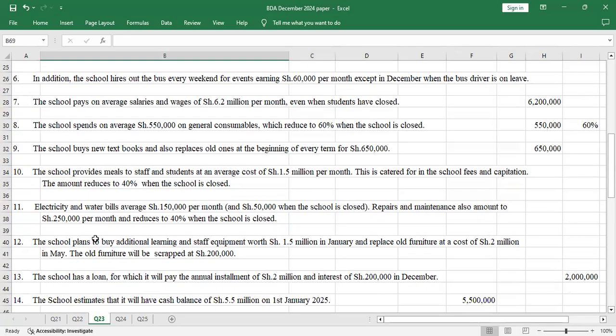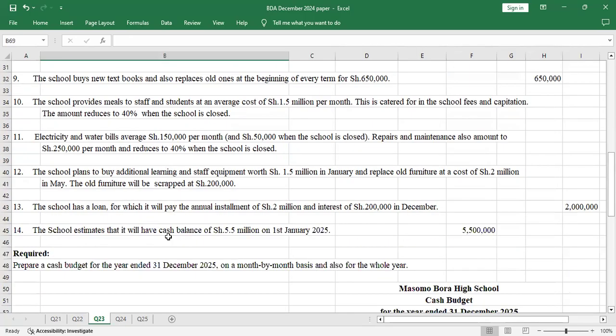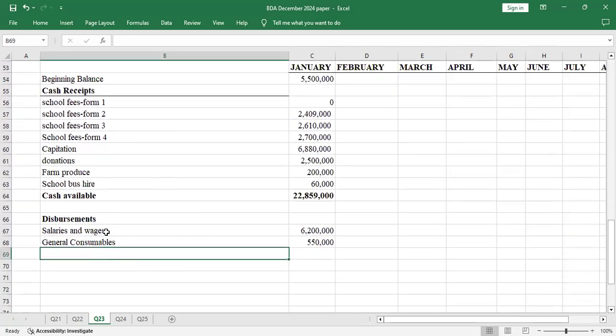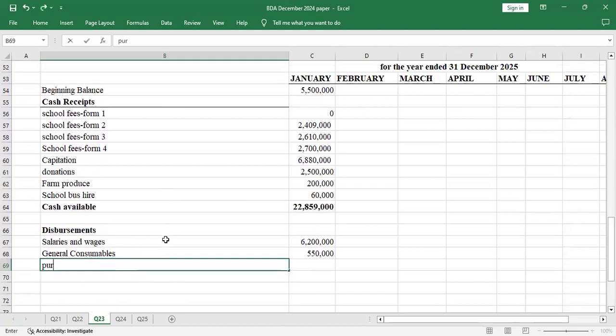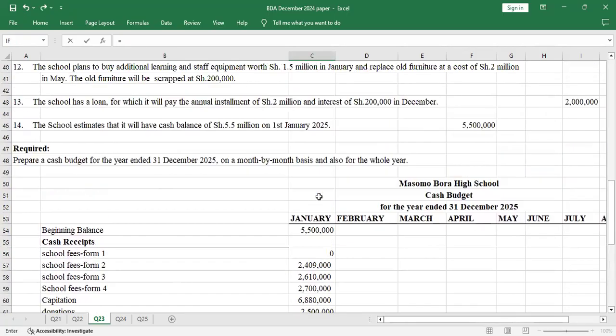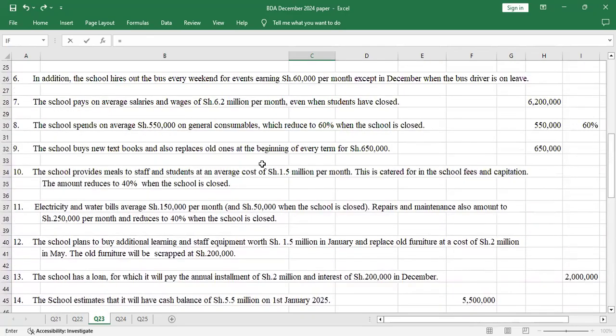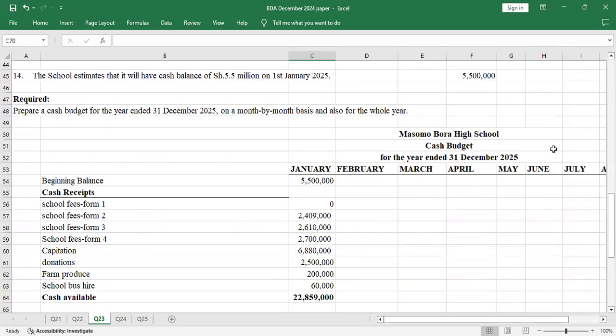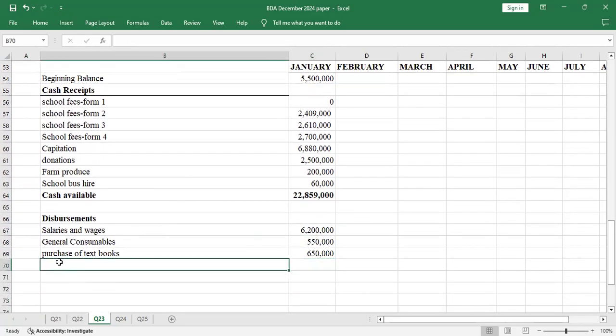The school buys new textbooks and also replaces old ones at the beginning of every term for shillings 650. Yeah, so we are in January. That's the beginning of a term. So purchase of textbooks. The amount, it was how much? School buy new textbooks at the beginning of every term. Yeah, so 650. So we will budget for 650 as a disbursement.